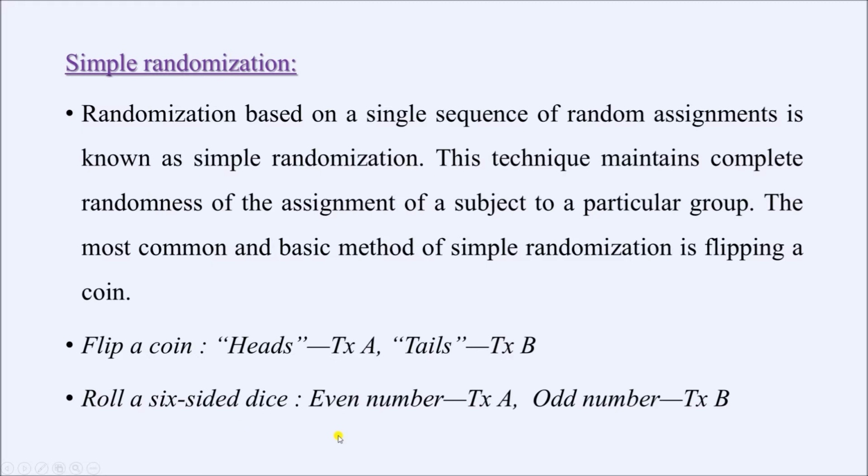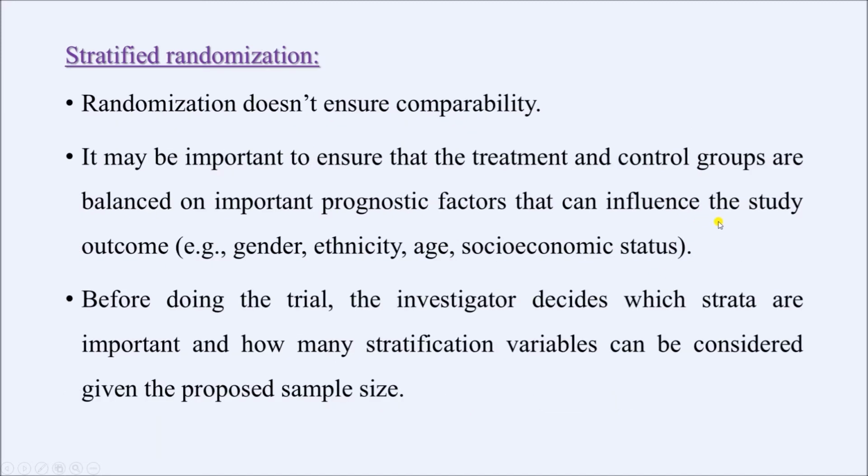Similarly, we can also roll a dice. If the result is an odd number of dots, that is 1, 3 and 5, maybe the subject can be put in the treatment B group. Whereas if the result is either 2 dots or 4 dots or 6 dots, maybe we can put the study subjects in treatment A group. So this is simple randomization. But remember, what is the problem of this simple randomization method? This method does not address the other variables which can have influence on the study outcome.